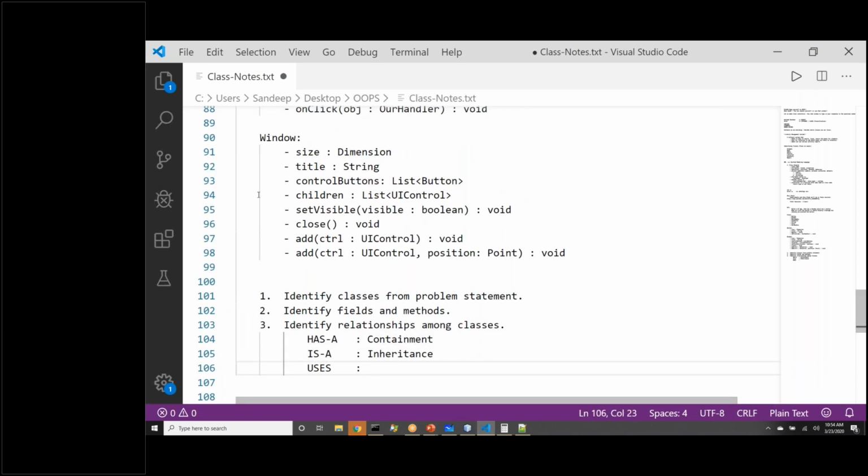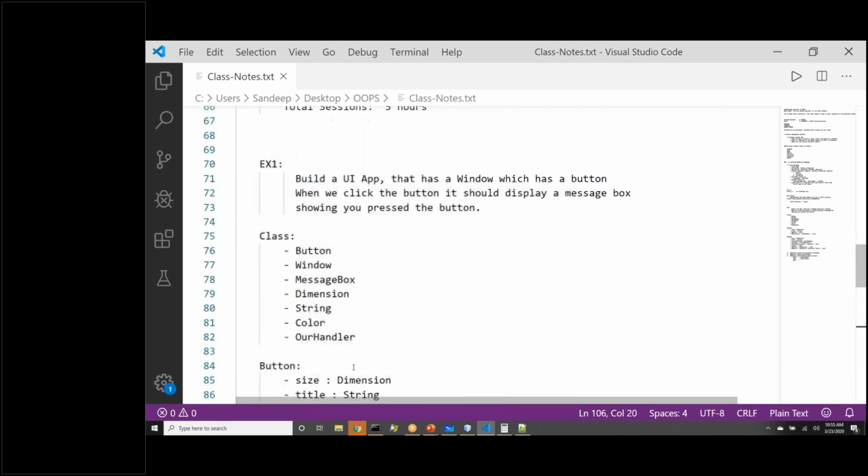Now, what is the uses relationship? I'll go into details of that later. For now, I'll skip that because this will be more evident when we see an example, when we are going to code. No, it is not polymorphism. I'll describe that when we write our first UI.